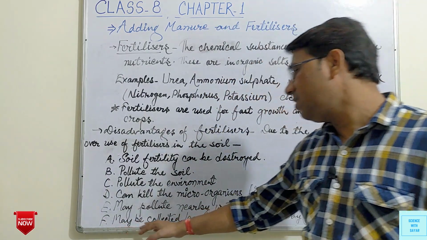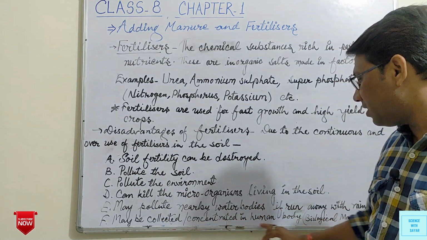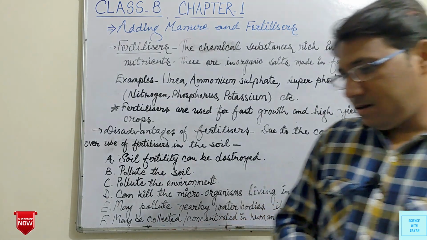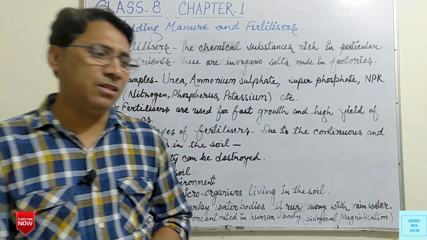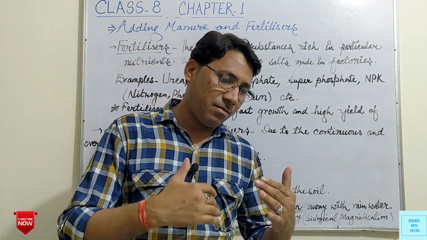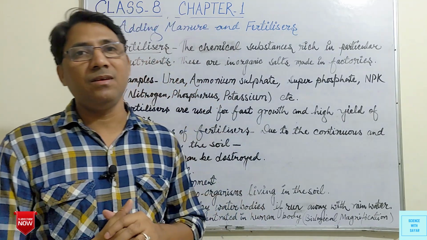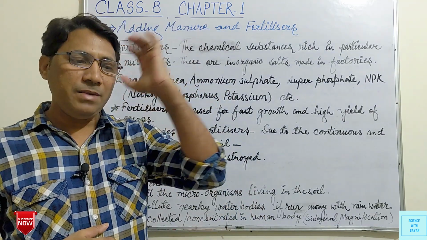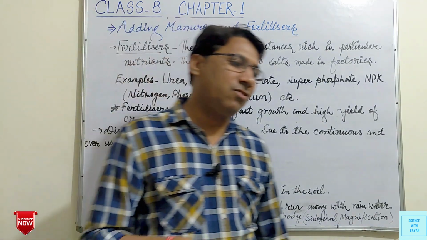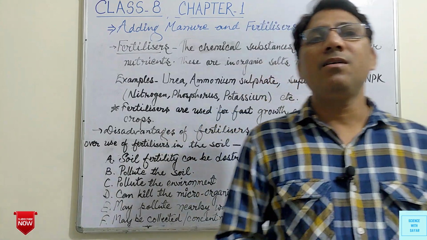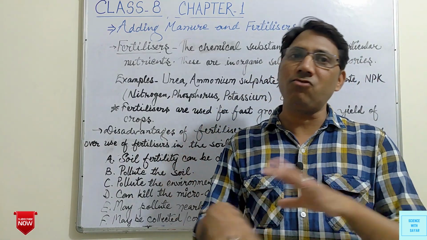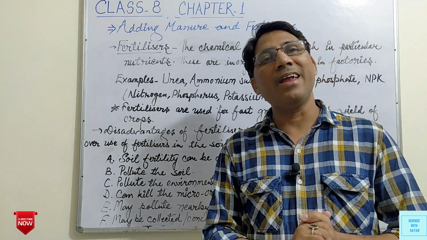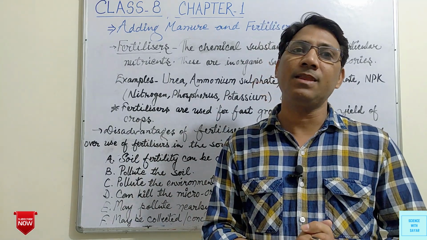Next and last, they may be collected, concentrated in the human body. These chemicals are used in fields, crops, plants, and ultimately these crops are used by human beings. So these chemicals ultimately will be concentrated or collected in the human body.